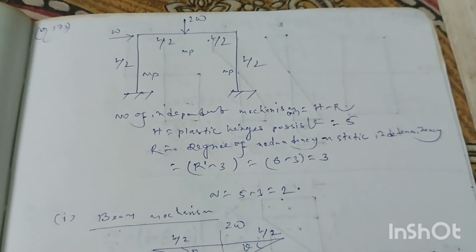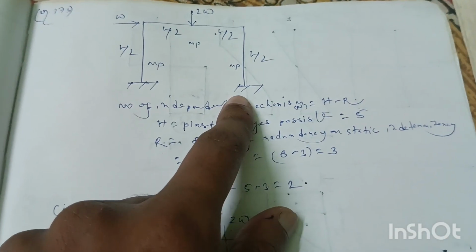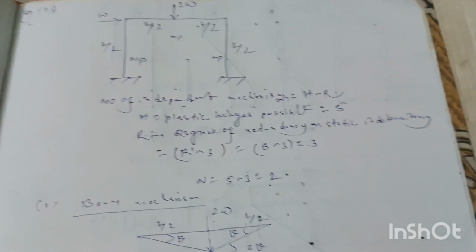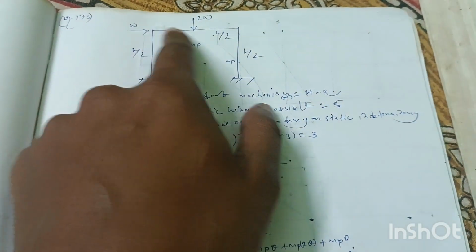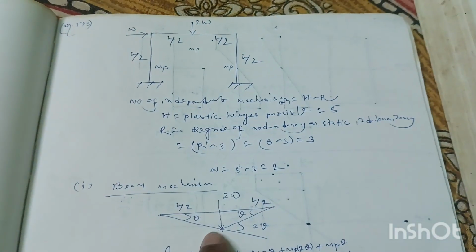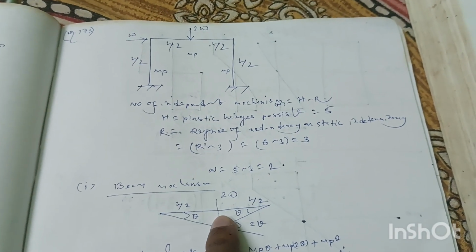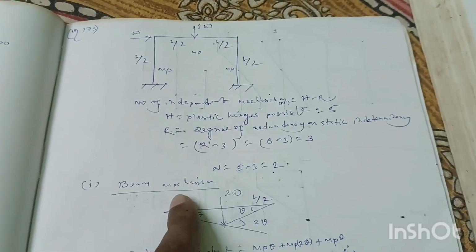So we have to find out the value of collapse load for this portal frame, and we have three mechanisms. The first one is the beam mechanism. The collapse diagram for this beam mechanism will be for this horizontal part like this. The load is at the center, so this length is also L by 2.